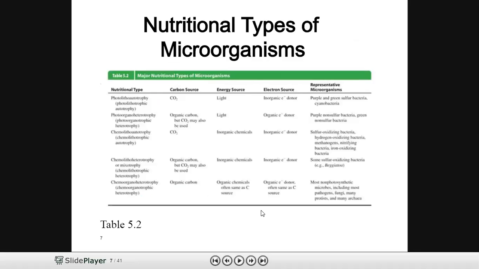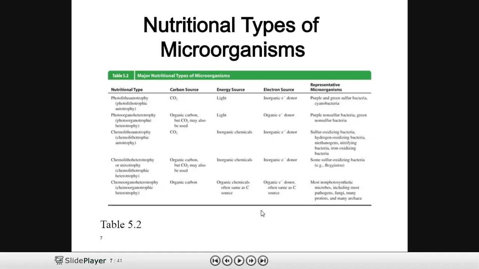Based upon the carbon source, energy source, and electron source, we can further categorize the organisms into major nutritional types: photolithoautotrophs, photoorganoheterotrophs, chemolithoautotrophs, chemolithoheterotrophs, and chemoorganoheterotrophs.